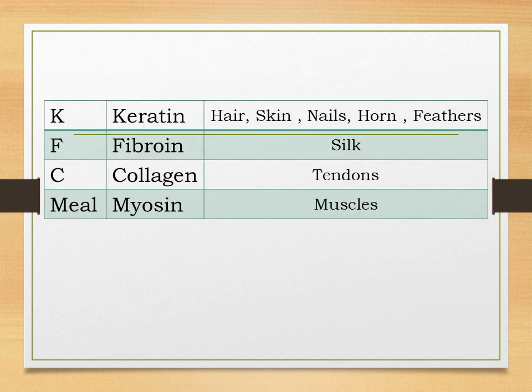Some examples of fibrous proteins are keratin, fibroin, collagen, and myosin. So students, keratin is a protein that is present in hair, skin, nails, horn, feathers. Fibroin is present in silk. Collagen is present in tendons. And myosin is present in muscles. So my dear students, when all these are exposed to water, you all know that they do not dissolve in water. And from this we can say that fibrous proteins are insoluble in water.